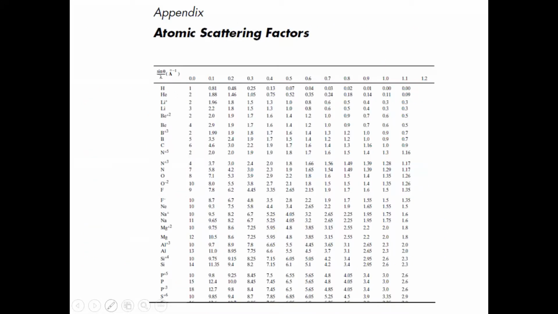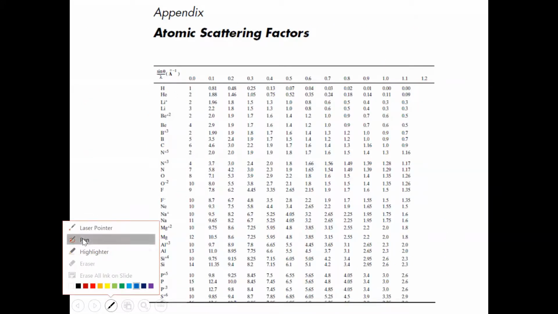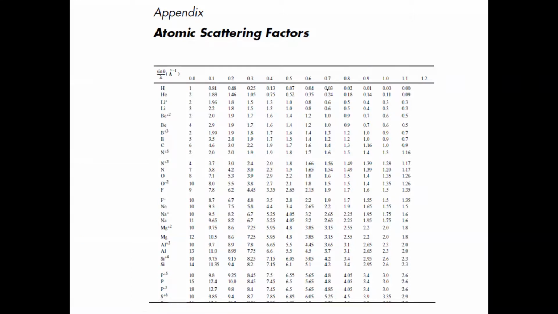Let me select my pen. You can see this column represents increasing Z. And what are these values? You can see that these values are decreasing.